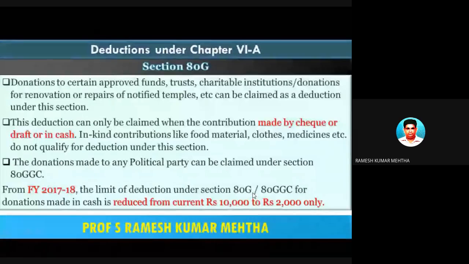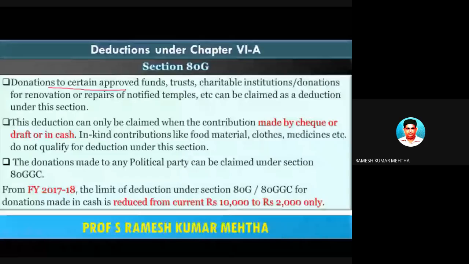Now, after we have seen 80E, it's time to understand deductions under section 80G. Under 80G, donations to certain approved funds, trusts, charitable institutions, or donations for renovation or repairs of notified temples can be claimed as a deduction.